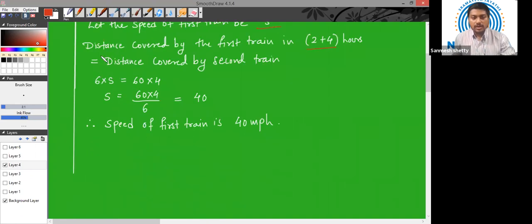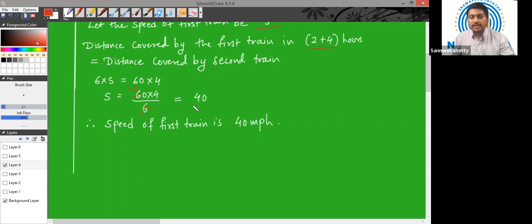Okay, so the distance covered by the first train is 6 hours into speed s. We have assumed that the speed of the first train is s, which is equal to the distance covered by the second train. Now the speed of the second train is 60 miles per hour, which is given, and it travels for 4 hours, so into 4. We will solve it for s, which is s equal to 60 into 4, and the 6 comes into the denominator on the right hand side. So we can cancel 6 ones and 6 tens like this.